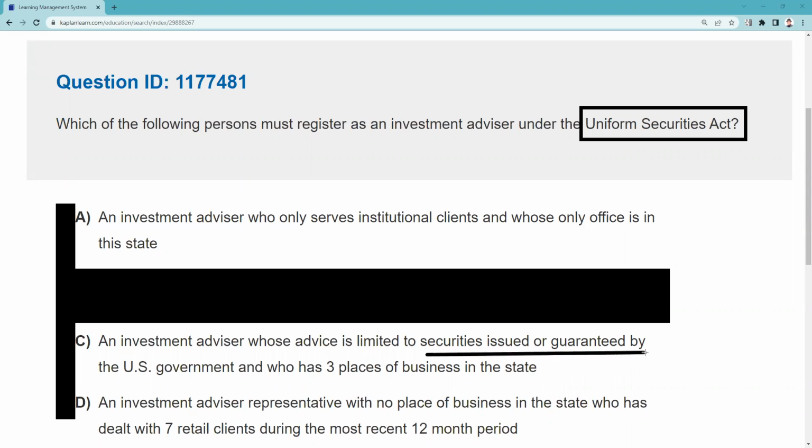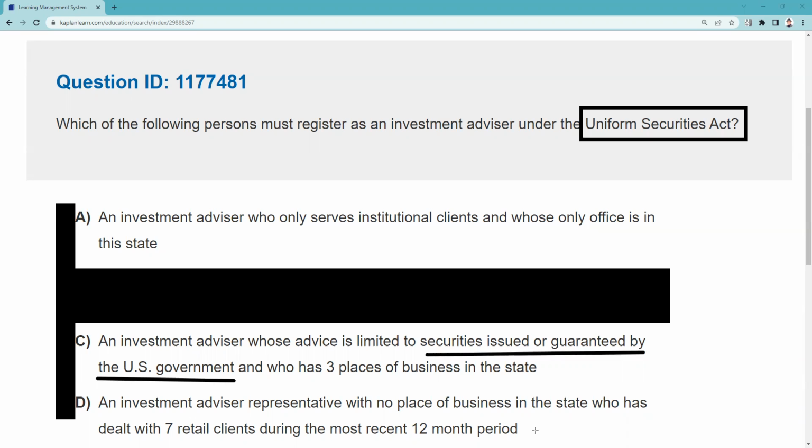So that is actually an exclusion. Remember that word exclusion? Exclusion means that they've been excluded from the definition here. And that's the key reason why, is this idea of issued or guaranteed by the U.S. government. So once they're operating under the Investment Advisers Act of 1940, that means they are no longer operating under the template of the Uniform Securities Act. So that one's tough. So A, C, maybe I'm still at a 50-50.